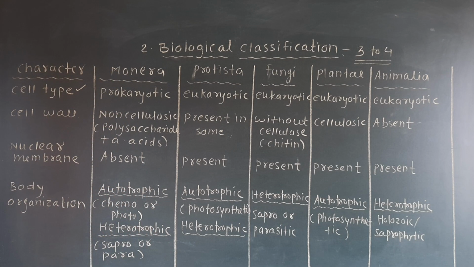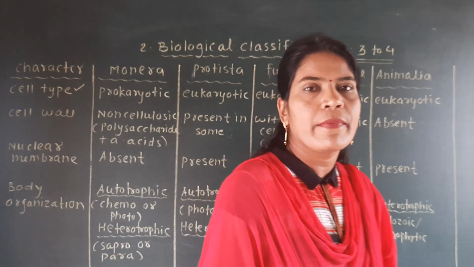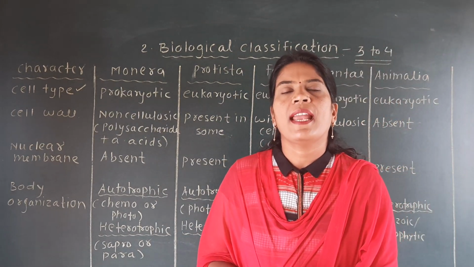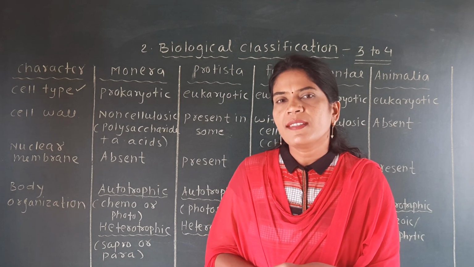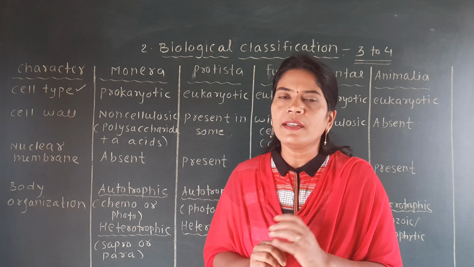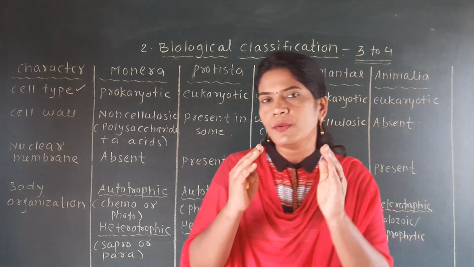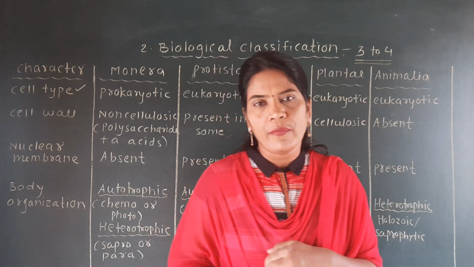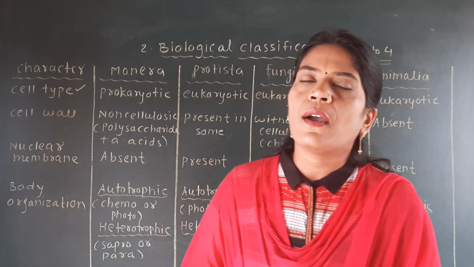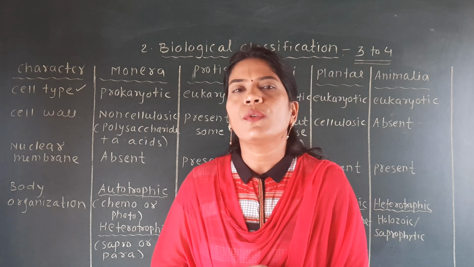Then the third point is there, and that is called the nuclear membrane. You are well aware of the structure of the cell, and as you know, the cell has the nucleus in animals at the center, while in plants this nucleus is present just away from the center. In the eukaryotic cell, this nucleus has a membrane that is called the nuclear membrane.